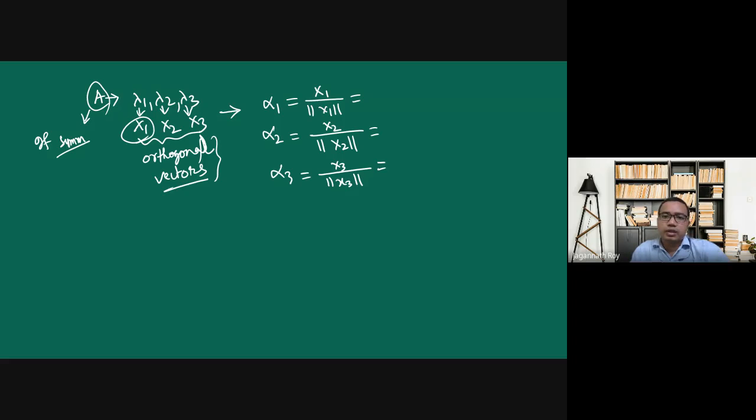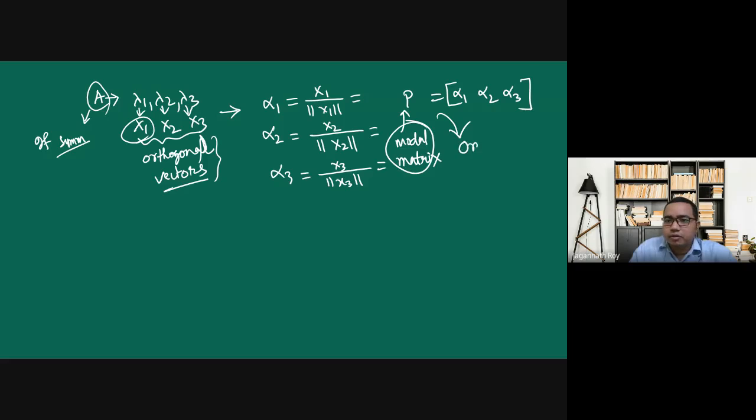So if we define the modal matrix as alpha 1, alpha 2, and alpha 3, then we have seen that this modal matrix becomes an orthogonal matrix. For an orthogonal matrix, P inverse equals P transpose.